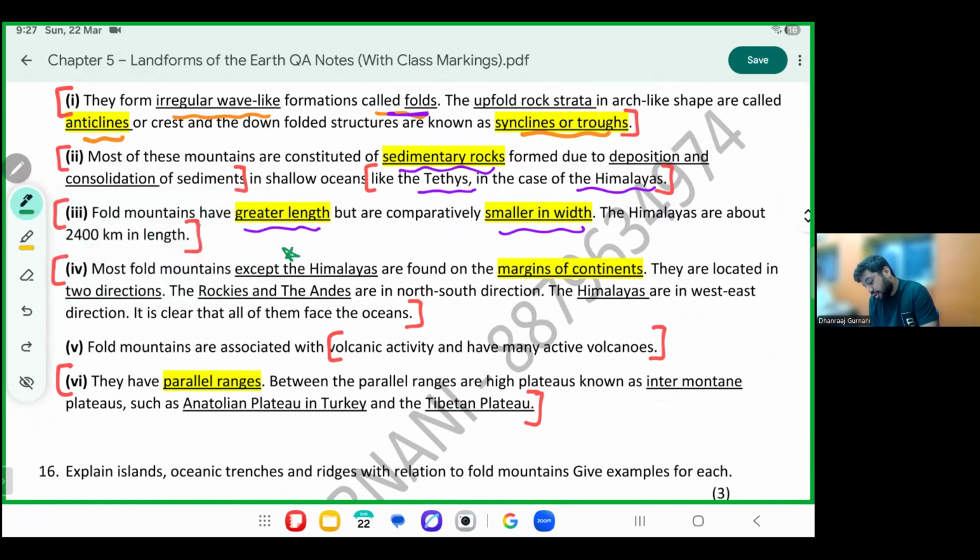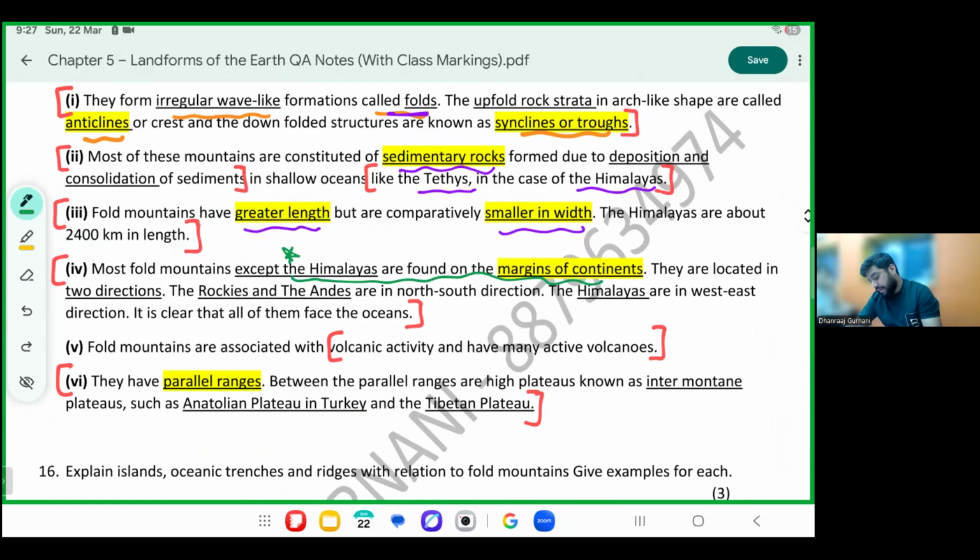Except the Himalayas, majority of them are found on margins of continents. Margins of continents means where two continents are going to meet, or where there is a plate boundary. The plate resulted in folding and faulting, which resulted in a mountain coming. Once again, showing you for reference, folding. Plate resulted in folding, that's why the mountain came.